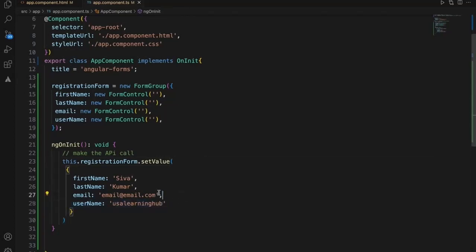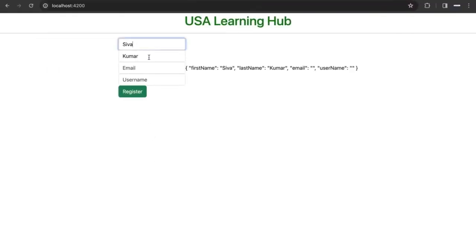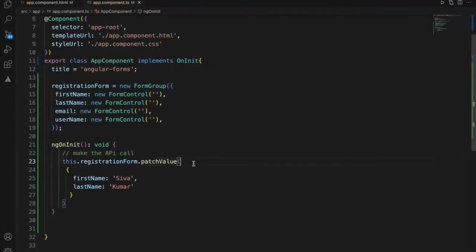If I just want to set only first name and last name, this won't work with setValue. setValue will accept the full form. Instead you need to use patchValue, so that it will set only two values. If you see, two values are set and you can type the leftover fields. So this is the difference between setValue and patchValue. Okay, now let's look into the validations.